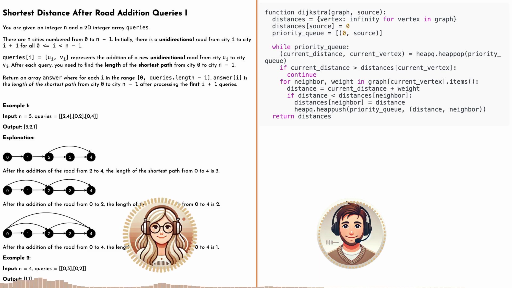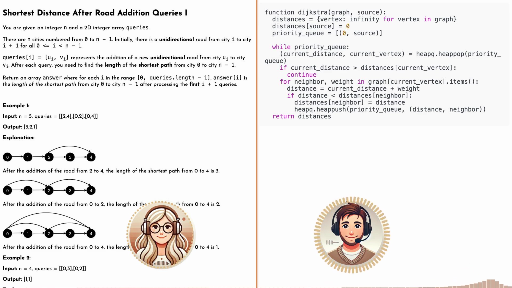Yeah, kind of. But here's the cool thing about Dijkstra's. It can be tweaked to update shortest paths as new roads get added without starting from scratch every time. Oh, that's pretty slick. How does that work? So instead of recalculating everything, we just focus on the parts affected by the new road, like a little ripple effect. So we're kind of just adjusting the existing shortest path based on this new road. Exactly.